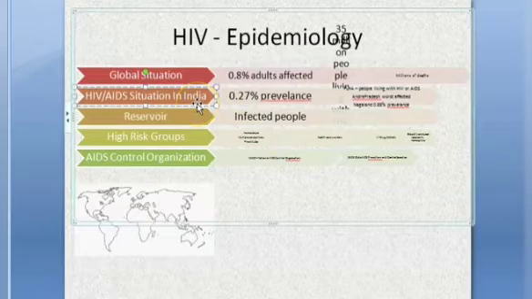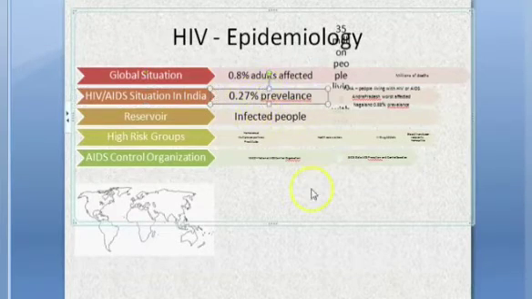Now coming to the situation in India, there is 0.27% prevalence, which is lesser than the global situation. Correct? But in Nagaland, that is a state of India, the prevalence is 0.88%, more than that, right? So Nagaland has a higher prevalence than the global situation. In India, the states which are affected more are Andhra Pradesh, Maharashtra and Karnataka.